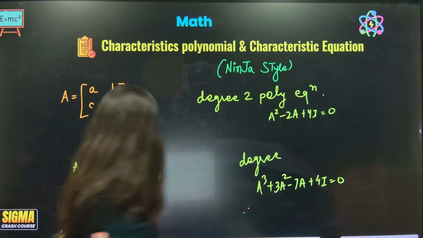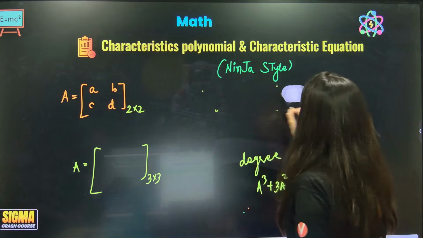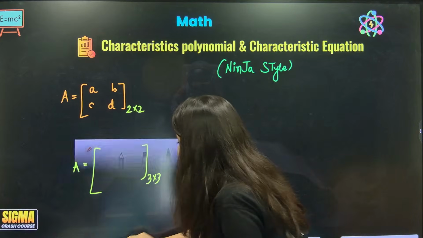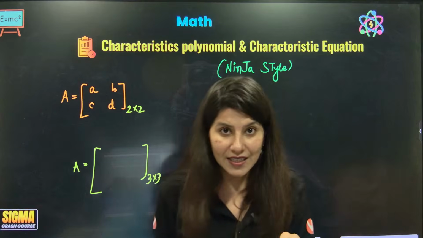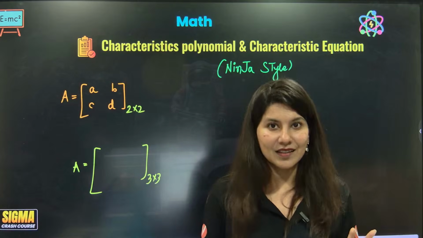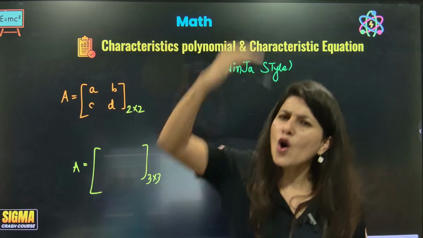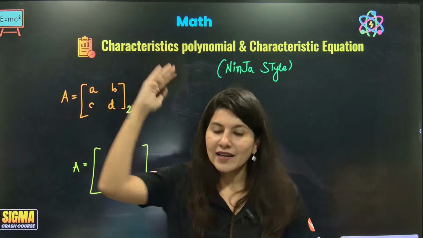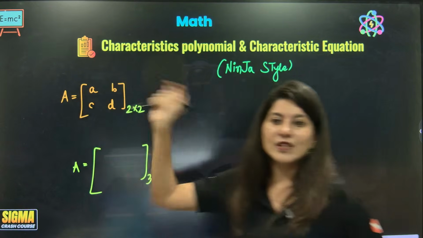Now what is the ninja style over here? If you know the matrix, you can write that degree 2 equation with the ninja technique. Otherwise, to write that degree 2 equation, there is a long 2-page process which we are going to cut short and directly give you the shortcut to write the equation.